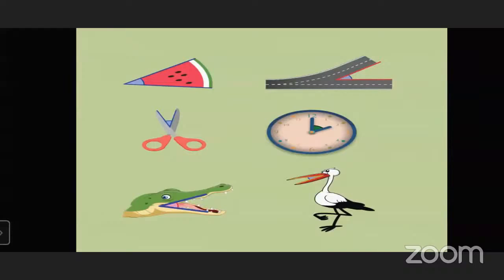These are our day-to-day life examples. You can see here scissor, crocodile, clock, or the roadway. These are some day-to-day life examples which look like an acute angle.